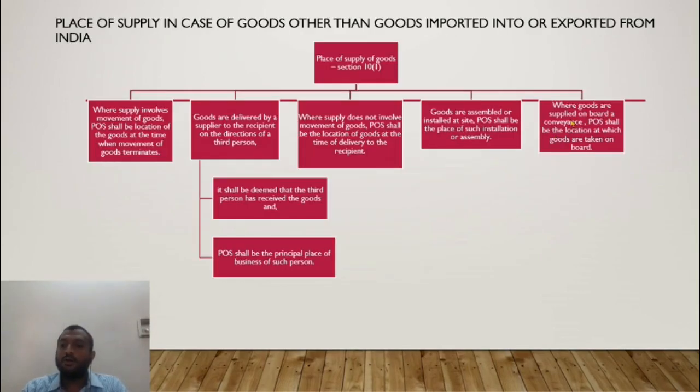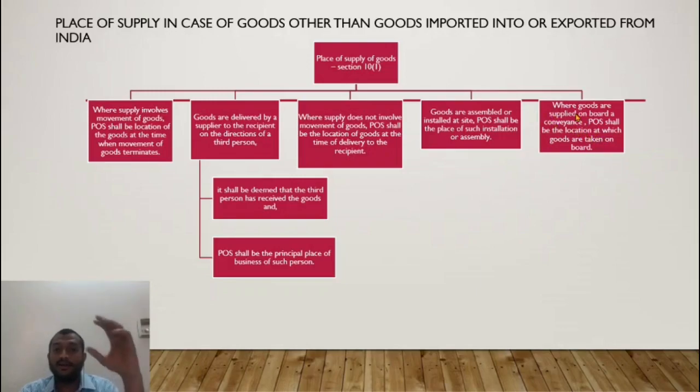Now what about where goods are supplied on board a conveyance? What does that mean? When you board a train, you might be buying certain kinds of stuff, be it biscuits, chocolates, cool drinks, ice cream. In that case, the place of supply would be the place where the goods are taken on board the conveyance. That means, let us say you boarded the train in Chennai, the place of supply would be the place where the goods are taken on board.